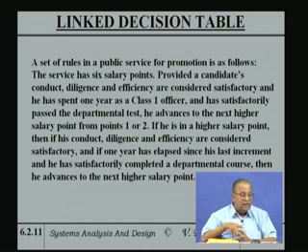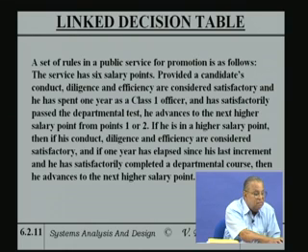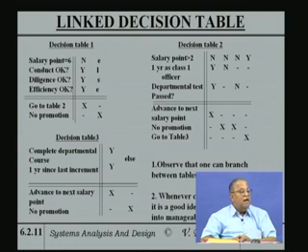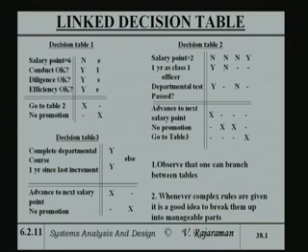So, the total number of conditions, if you count all of them, becomes as shown in this table: 4 in the first, plus 3, makes 7. Total of 7 conditions are there. If you put all the 7 conditions in one table, the table will become extremely unwieldy. That is the reason why we break up, because 7 conditions means there are possible 2 to the 7 rules, that is 128 different rules, and that is extremely difficult to consider one after the other.